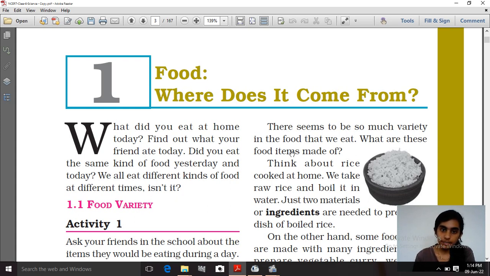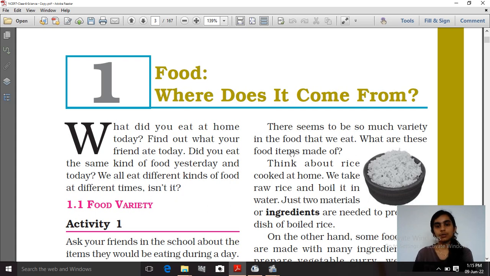So today in this chapter we will discuss food. What does food mean, basically why do we eat food? The food that we eat, where does it come from? Its types, its varieties, and we'll also discuss plants and animals.